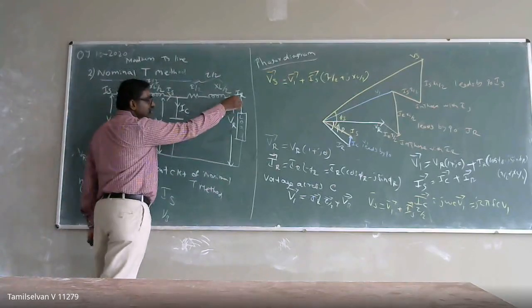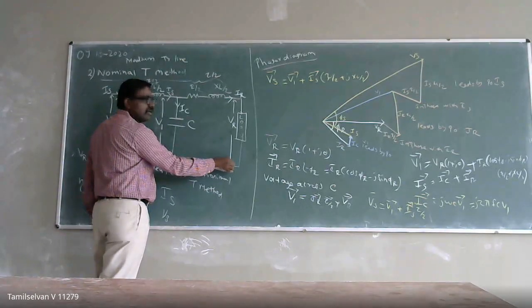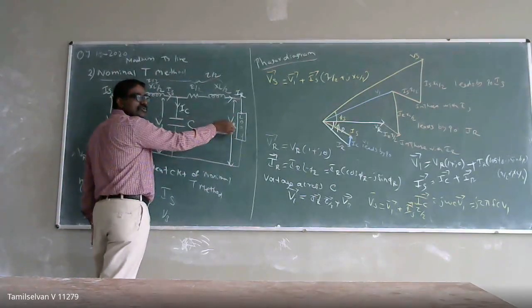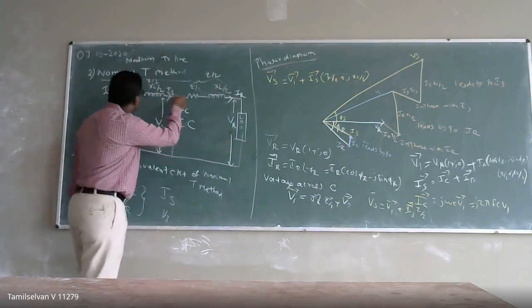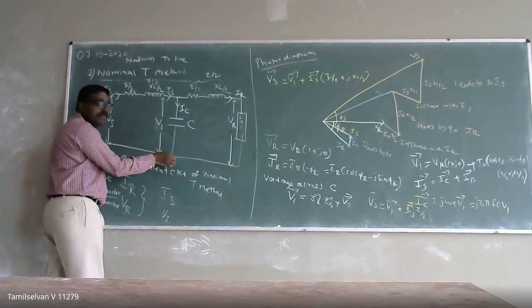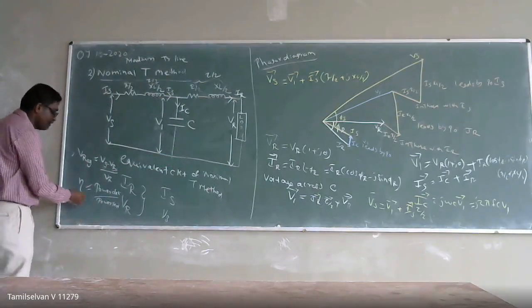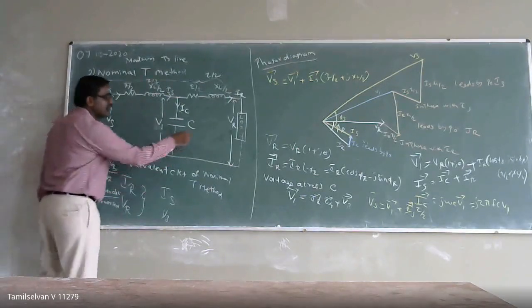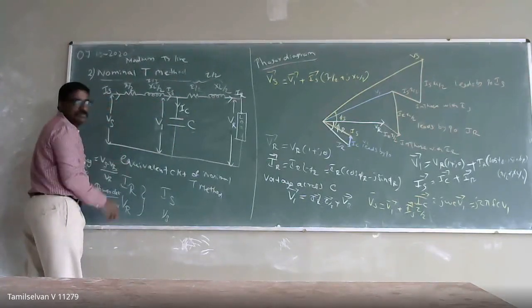So in the nominal pi and end condenser method, I have placed it at the end of my transmission line. So what will happen? The voltage is going to be boosted up more or less, since the capacitance is actually uniformly distributed along the transmission line. So now in the nominal T method, I am placing it at the midpoint. When I place it at the midpoint, what will be my receiving end voltage or my sending end voltage with the effect of my capacitance? I can calculate the efficiency of my transmission line.